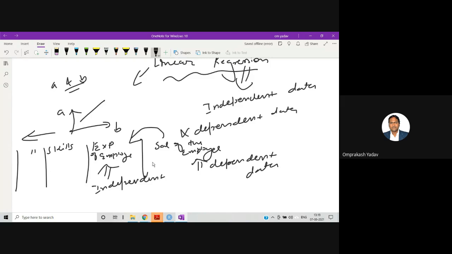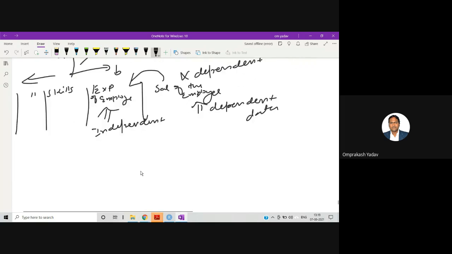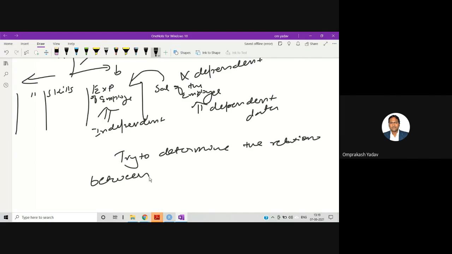So just remember two things in regression. We normally try to determine the relation between the dependent and independent variable.